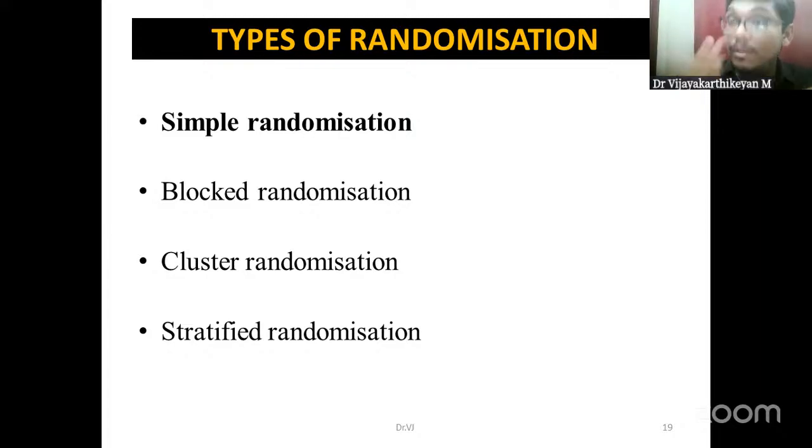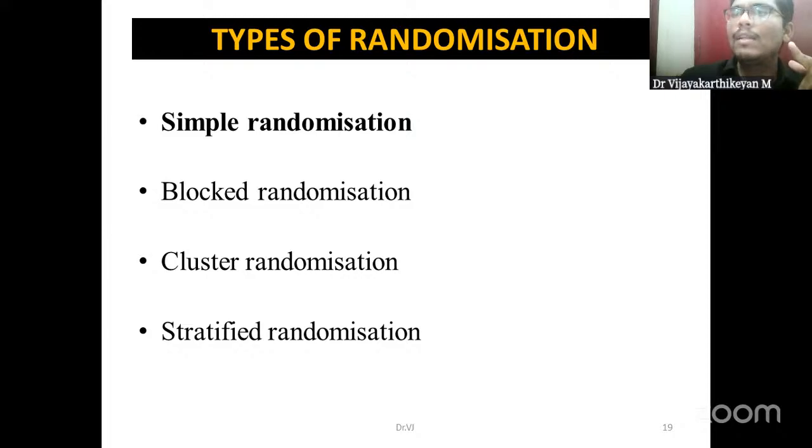We are not going to generate it manually. We are going to use some kind of randomization technique for it, so that we don't influence it and introduce a selection bias. Most commonly used is simple randomization, and we have other forms like block randomization, cluster randomization, and also stratified randomization.